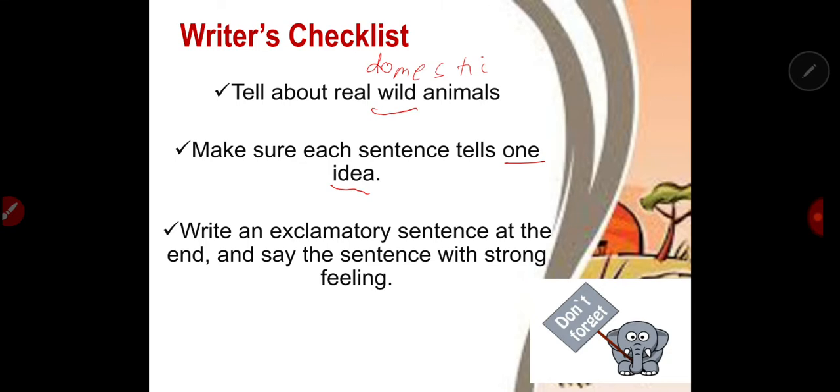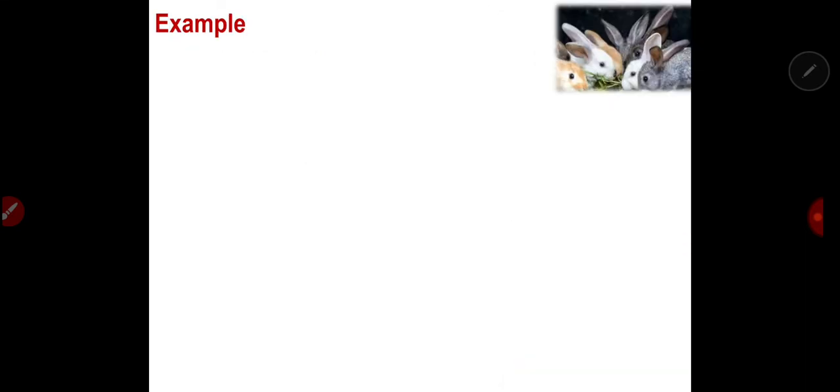Next one is write an exclamatory sentence at the end and say the sentence with strong feeling. So using an exclamation point indicates that a sentence has a strong feeling. Even if you don't say it, if an exclamation point is already written, it means that it expresses a strong feeling, right? So these are the writer's checklist or your guide in writing a composition.